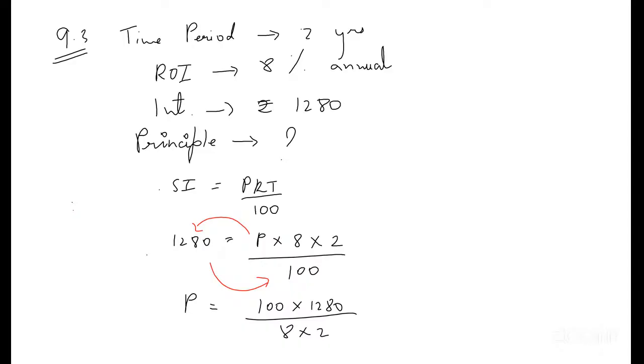There it was in divide; here it comes into multiplication, and when it's transported in fraction form, we take its reciprocal. Now cancel and divide it.